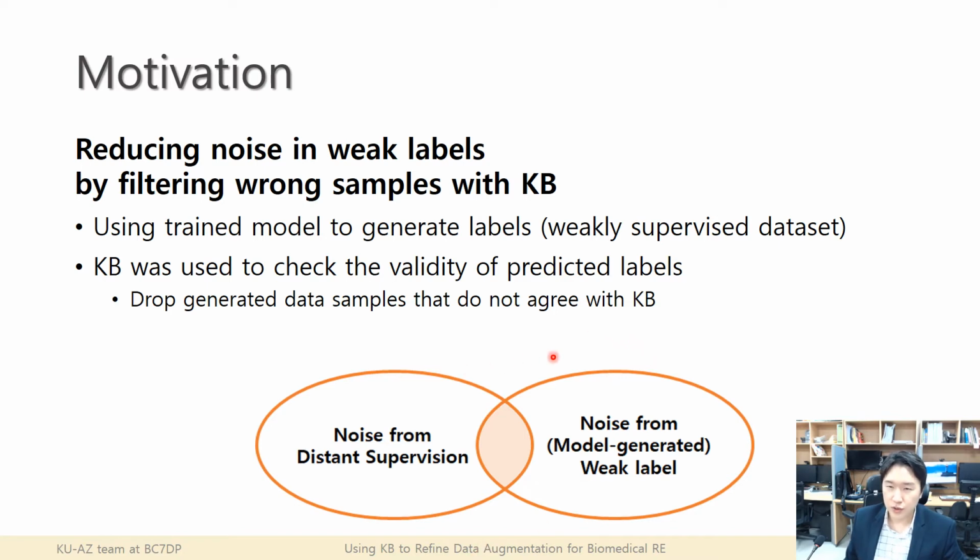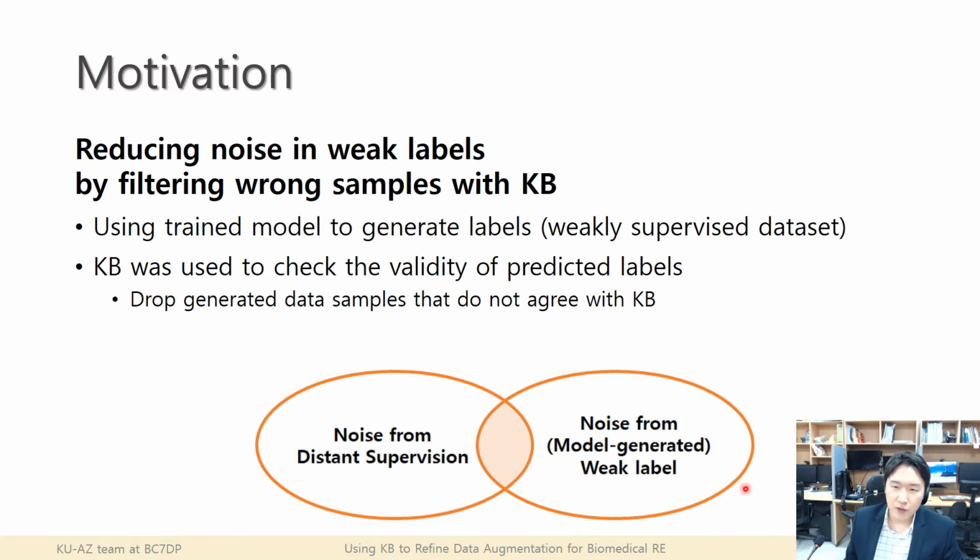So we could reduce noise in the weak labels by filtering them with the knowledge base. Let's take a look at this figure. For the previous two methods, the size of the noise was relatively large, like this entire circle or the circle on the right hand.